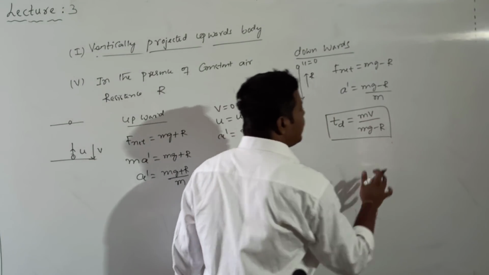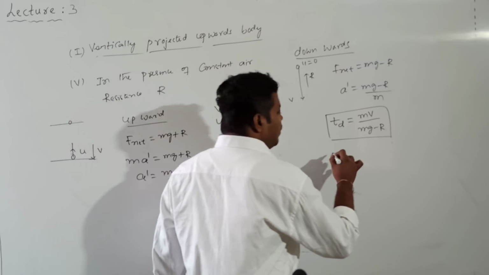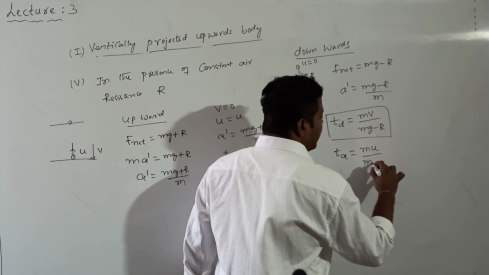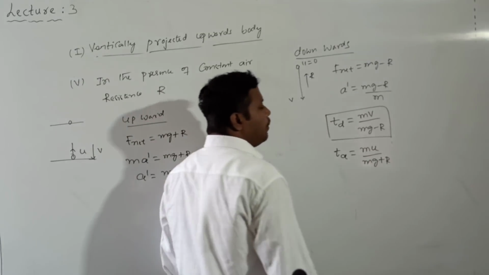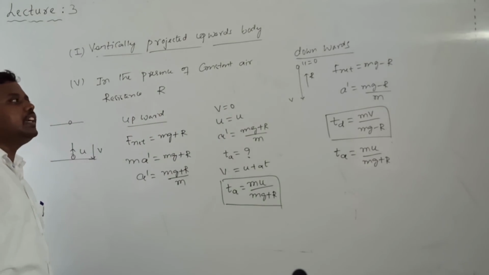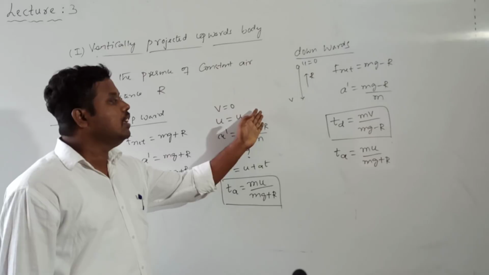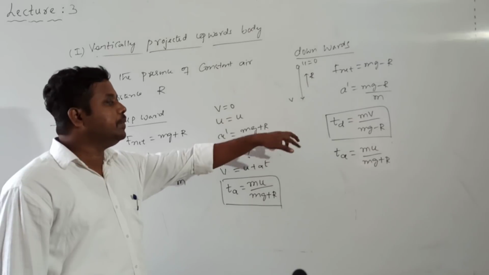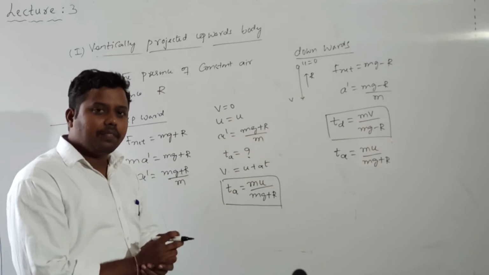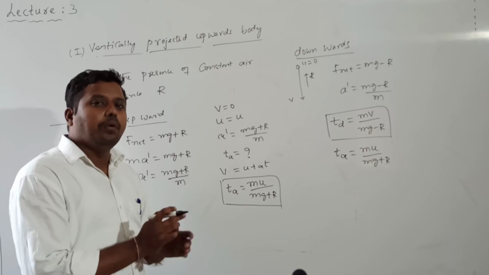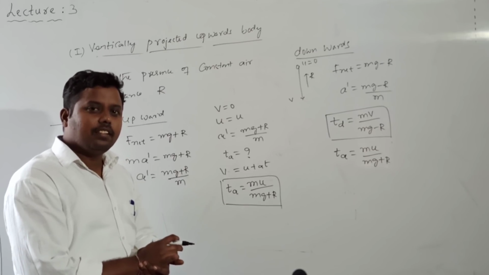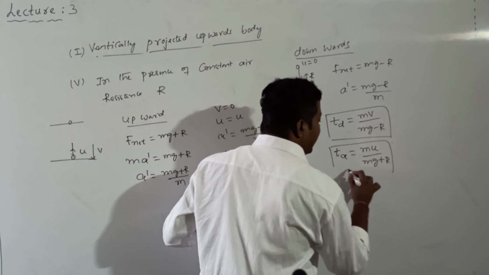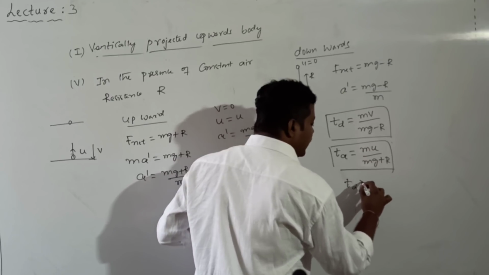Okay, so the time of ascent value and the time of descent value. How much did we get for time of ascent? Time of ascent is m into u by mg plus r. By comparing these two: in the absence of air resistance, the general formula is TA, TD equal to u by v. But now the values become m into v divided by mg minus r, and m into u divided by mg plus r. In the presence of air resistance, both the time of ascent and time of descent increase. But which will be greater and which smaller? This is the value of TA, that is the value of TD. So the TD value will be greater than the TA value.